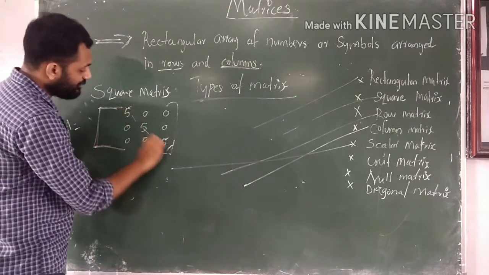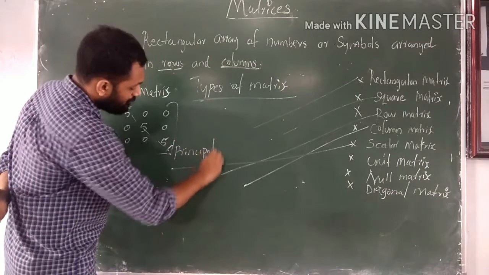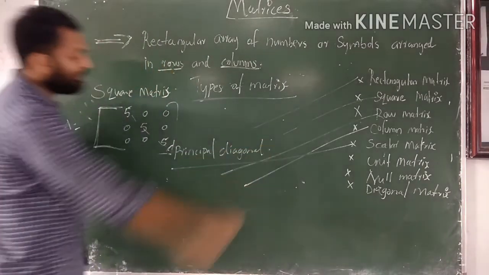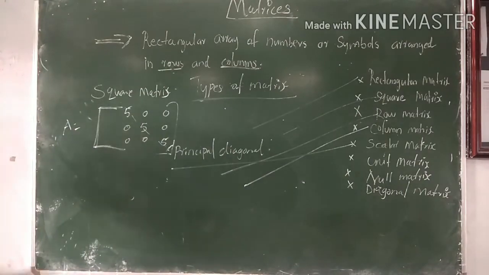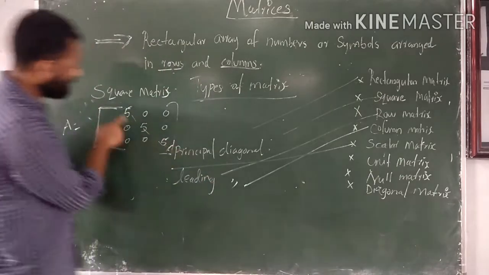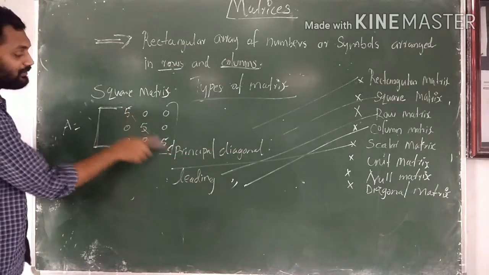This diagonal is known as the principal diagonal or leading diagonal.